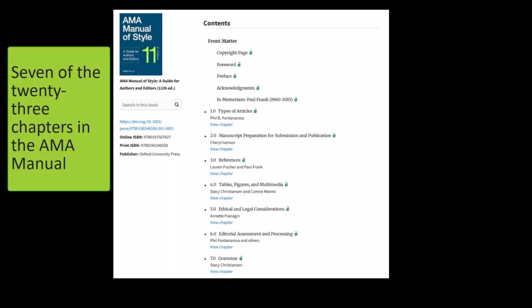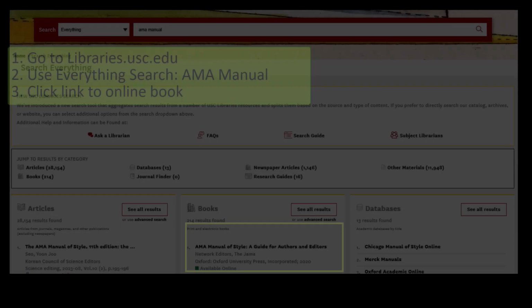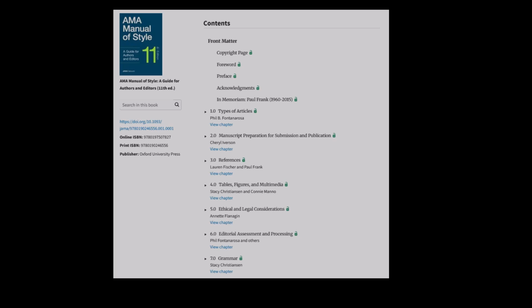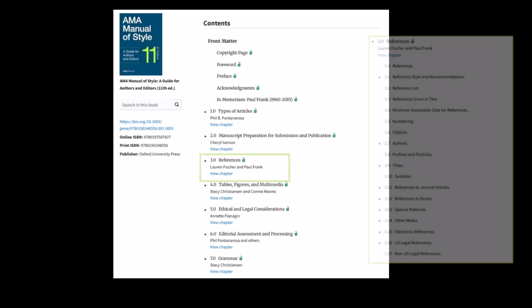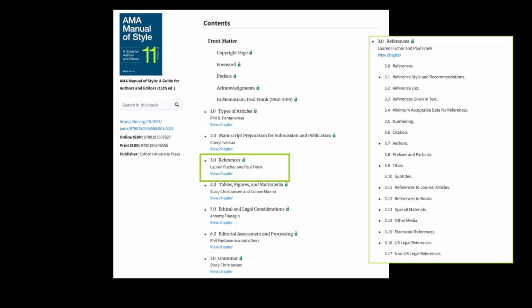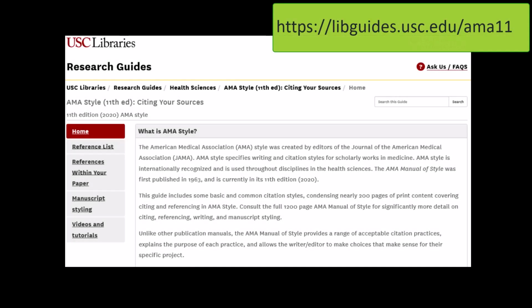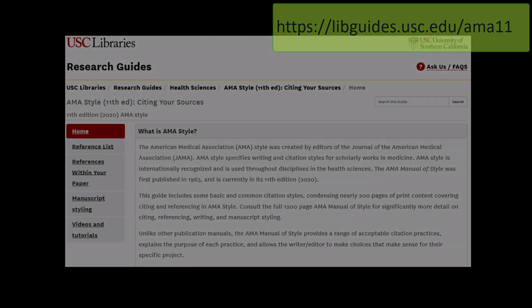Its intended users are people submitting manuscripts to JAMA journals and editors and copy editors of JAMA journals producing these publications. The USC Libraries license the AMA Manual of Style online. If you're using AMA Citation Style alone, not AMA manuscript format, you could ignore most of the chapters except for 3, References. This chapter explains what kind of information needs to be cited in manuscripts submitted to JAMA and explains JAMA's opinions about the purpose and role of referencing or citing. The libraries also produce an AMA 11th edition guide that summarizes some of the content regarding citing.